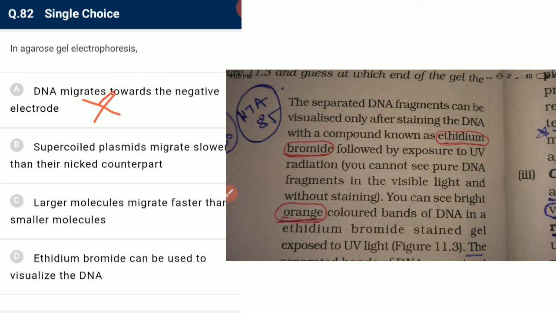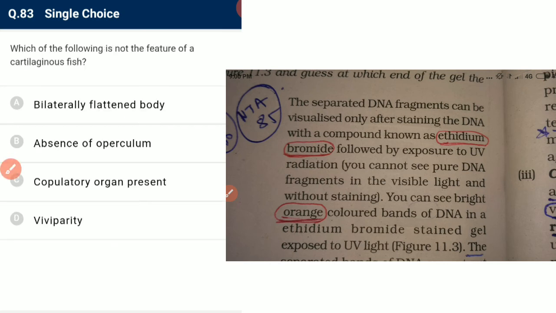Next, supercoiled plasmid migrates slower than its naked counterpart. No. The smaller the fragment, the farther it moves. Larger molecules migrate faster than smaller molecules. No, smaller molecules migrate faster than larger molecules. Ethidium bromide can be used to visualize DNA. Yes, ethidium bromide is used to visualize DNA. So this is the required answer.